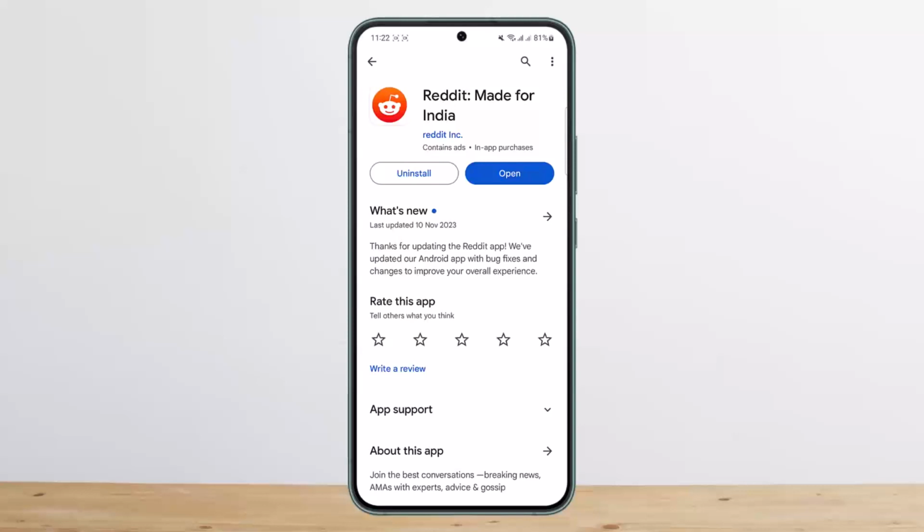Well, basically the solution itself is quite simple and easy, so let me guide you through. Now, in order to be able to turn off the NSFW blur, or to view the NSFW content on Reddit, you'll have to enable a simple setting.